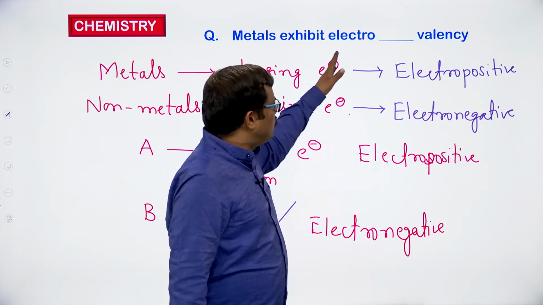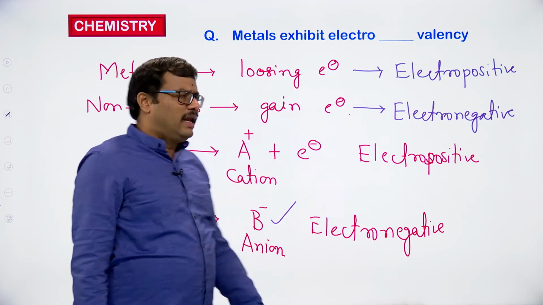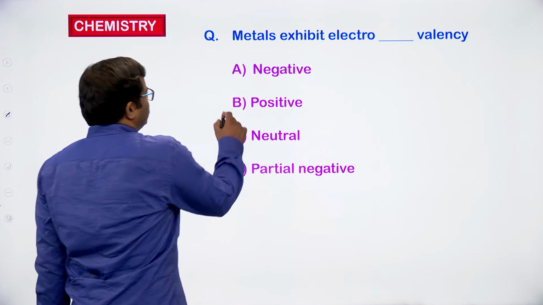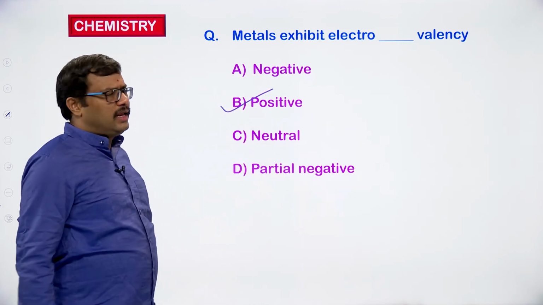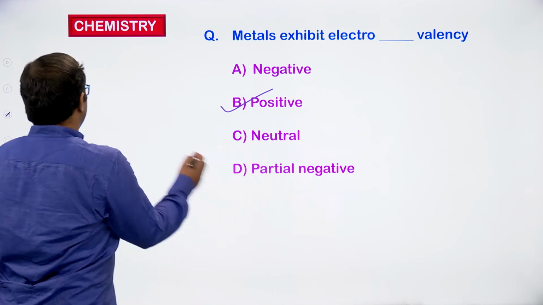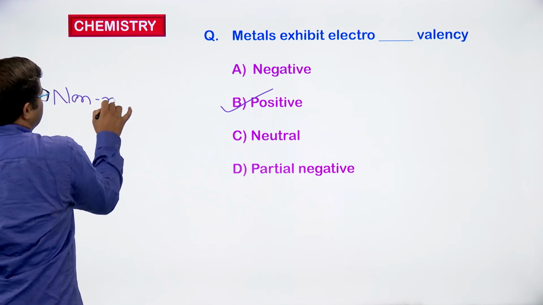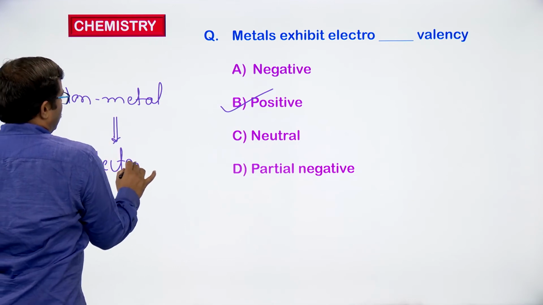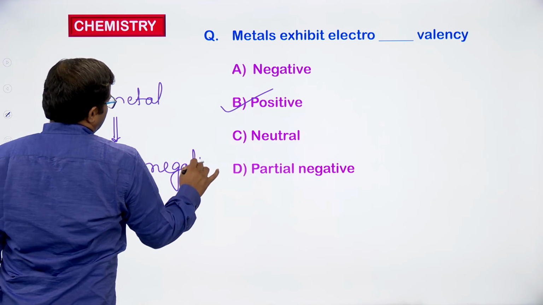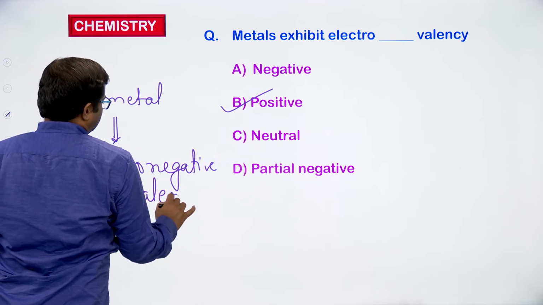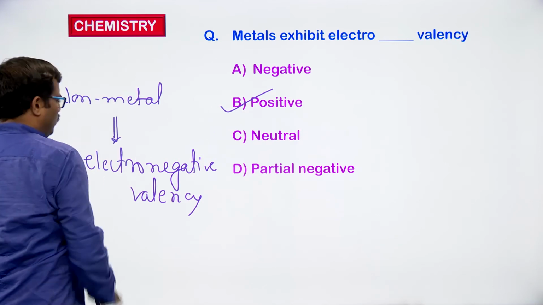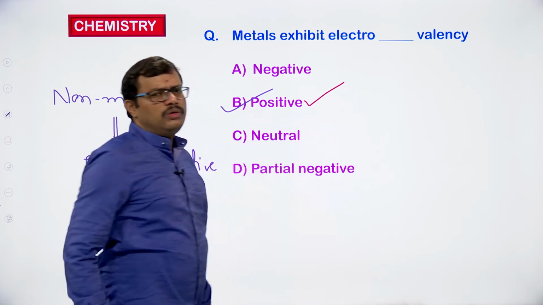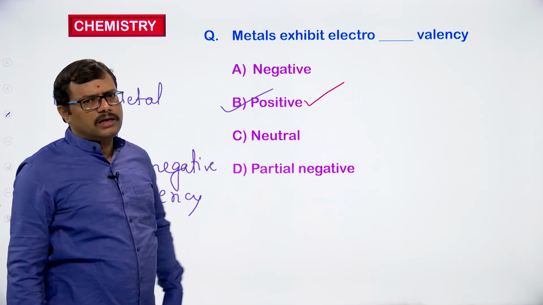So metals will exhibit electropositive valency. What kind of valency can we expect from metals? Metals will always exhibit electropositive valency, whereas non-metals will exhibit electronegative valency. So option B is the correct option in this case.